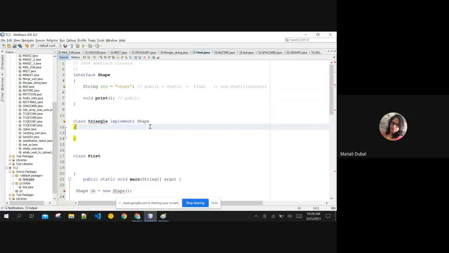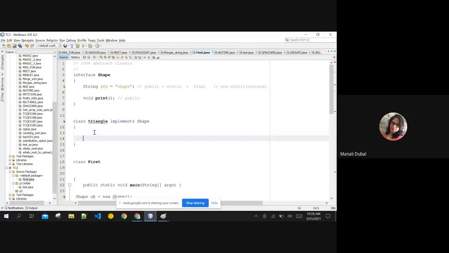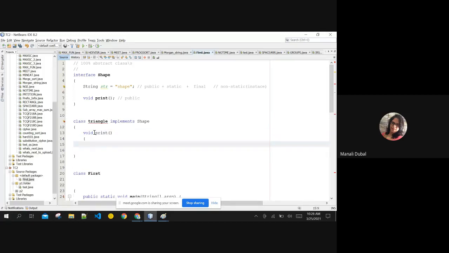So it is showing an error over here, right? Because I have not given the body of print method here, right? And that's why it is showing me this error. I have not given the body of print method. As soon as I give the body, it is going to remove that error for sure. I'm simply printing something here. It is the method of which class? Shape class. Okay.